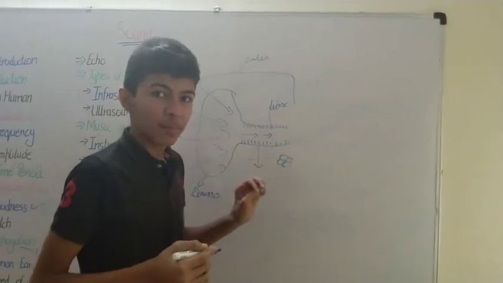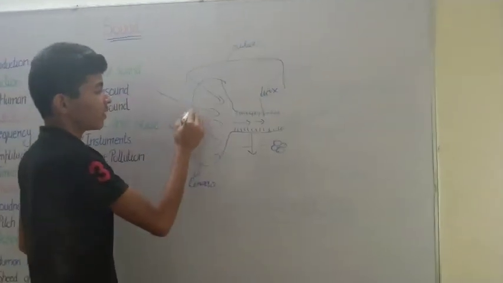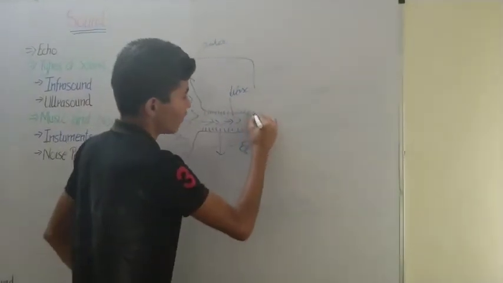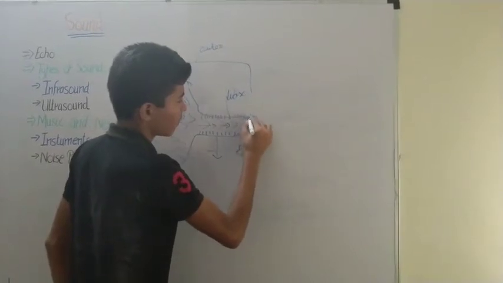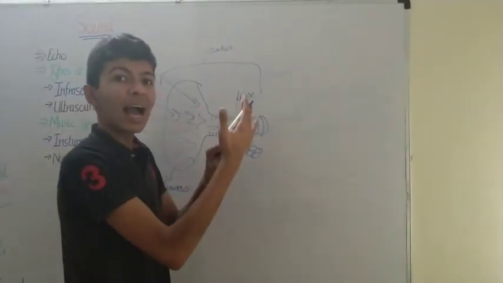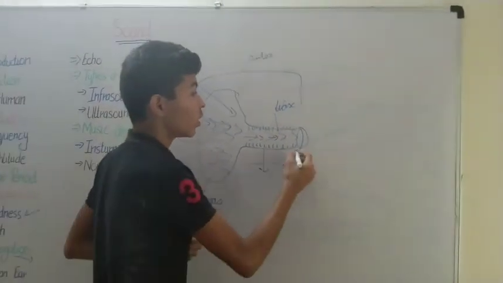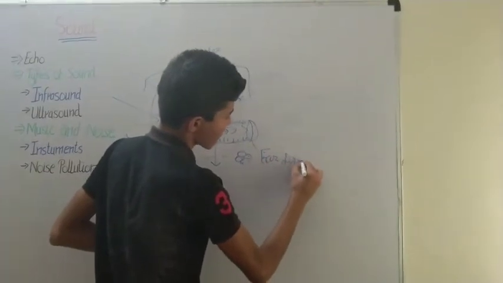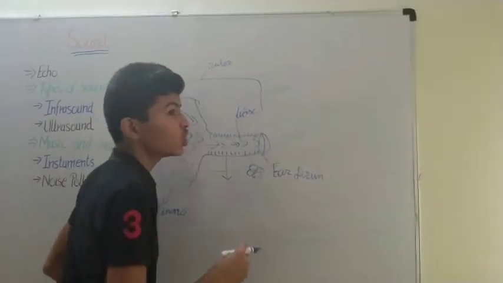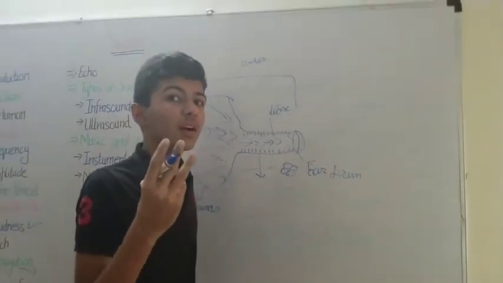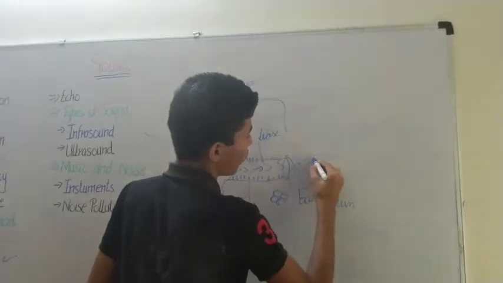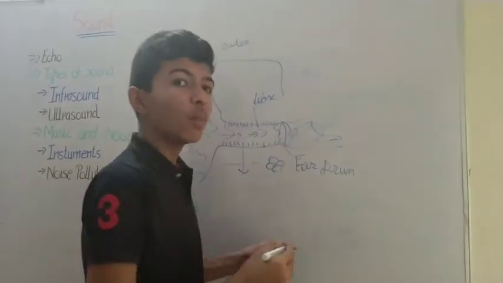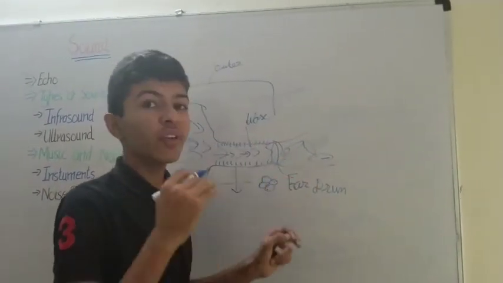So now let's move to the middle ear. After the vibration goes inside the human body, we have a diaphragm, a thin membrane which helps us to detect the vibration. This is called the eardrum. The eardrum is attached to one of the three smallest bones in our human body: bone 1, bone 2, and bone 3. Then the third bone, which is the hammer, pushes the energy of the vibration into the